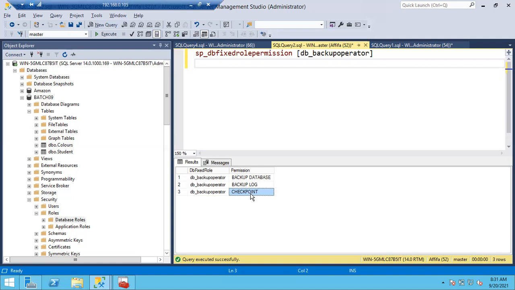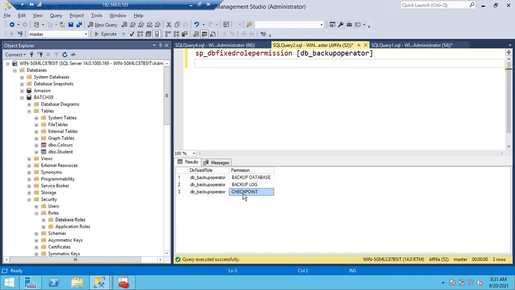In the same way, in SQL Server, we have checkpoint. Just as Control S is used, checkpoint is also used in the same way. It is going to save the data. I told you that all the data comes to the log file first. Once data comes to the log file, it won't stay there only. It will move to the data file permanently.